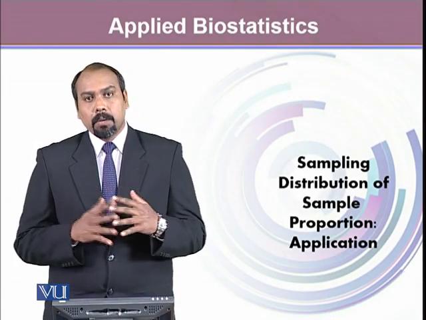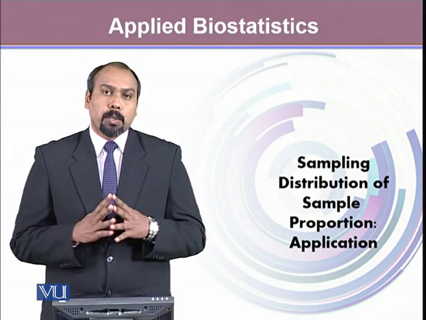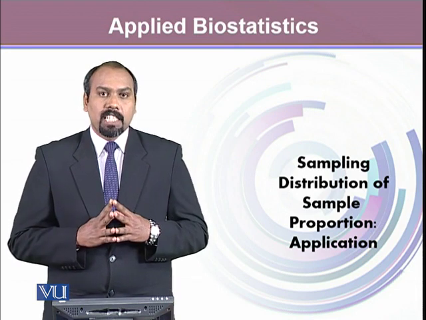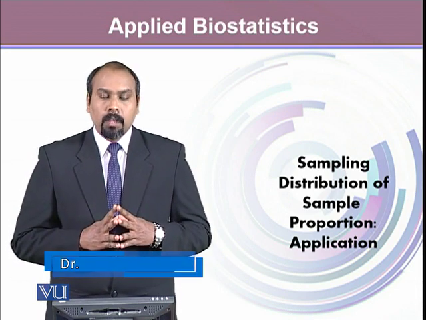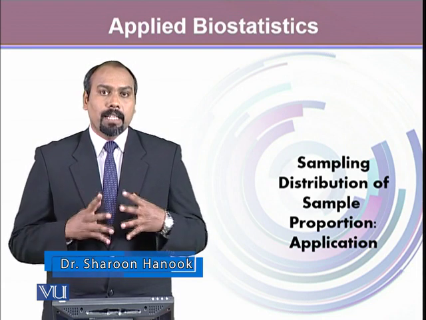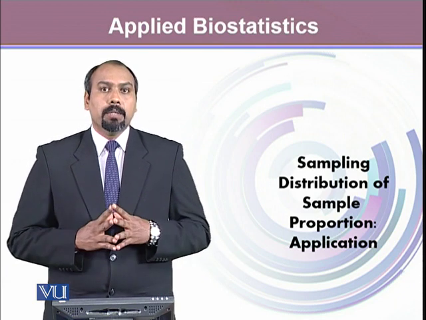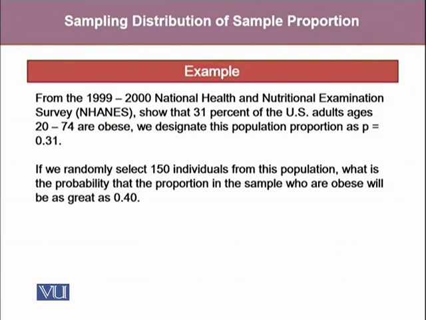Since we already know how the sampling distribution of the sample proportion is constructed, and that it has a mean, mu p cap, and a standard error, sigma p cap, we use this information, which we obtained mathematically in the previous module, to observe it using a real-life example. The 1999 to 2000 National Health and Nutrition Examination Survey, known as NHANES, shows that 31% of US adults ages 20 to 74 are obese. We designate this population proportion as P equals 0.31.